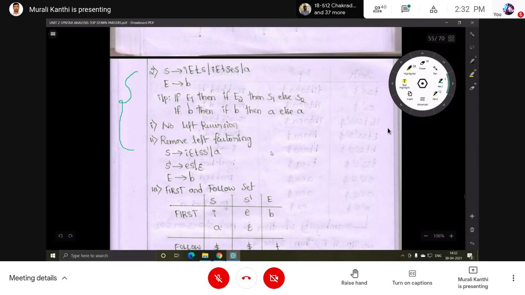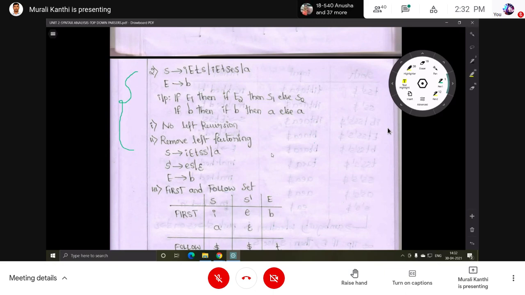For both questions the first four steps are the same: eliminating left recursion, eliminating left factoring, finding the first set and follow set. Next, construct the predictive parsing table by filling in the first set and follow set symbols.